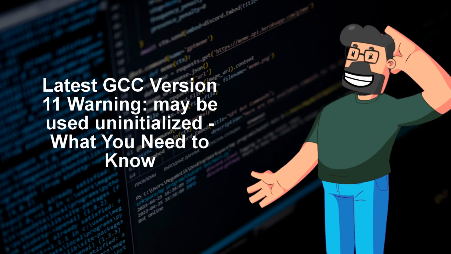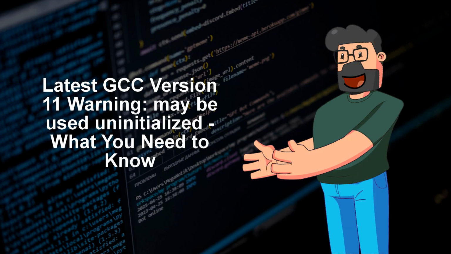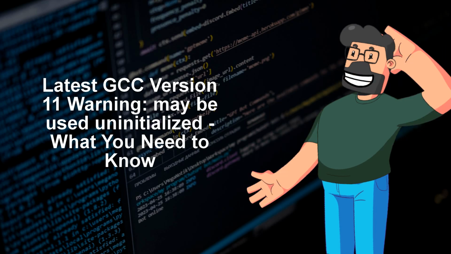The problem at hand revolves around a warning thrown by GCC starting from version 11, indicating that a pointer variable ARR may be used uninitialized in a certain function. The code snippet involves dynamic stack allocation using the alloca function, and the warning seems perplexing since the code looks straightforward with no apparent uninitialized paths. Let's dive into the details and unravel the mystery behind this warning.